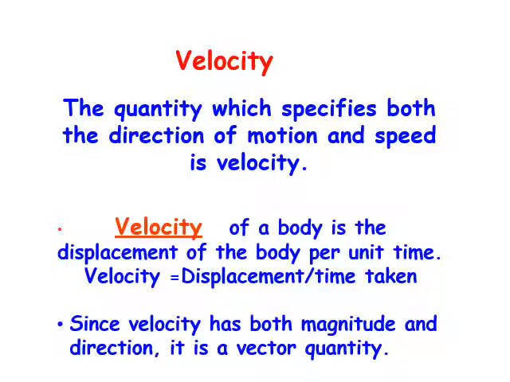Velocity. The quantity which specifies both the direction of motion and speed is called velocity. Velocity of a body is defined as the displacement of the body per unit time. Remember, speed is distance per unit time, velocity is displacement per unit time. So mathematically, velocity is displacement upon time taken. Since velocity has both magnitude as well as direction, it is a vector quantity.